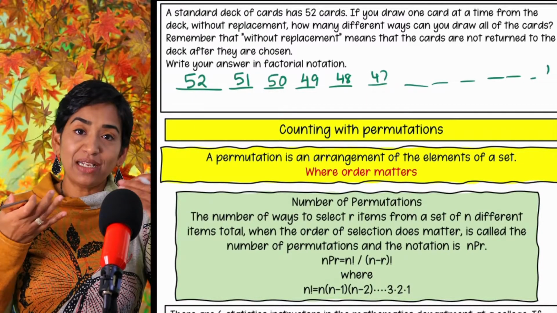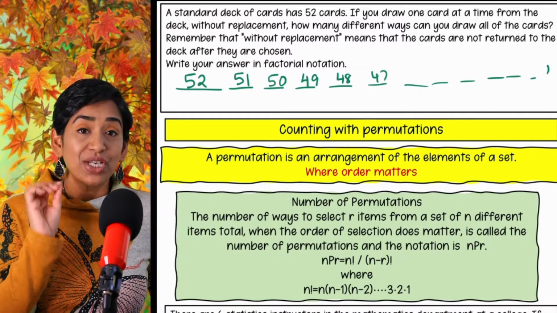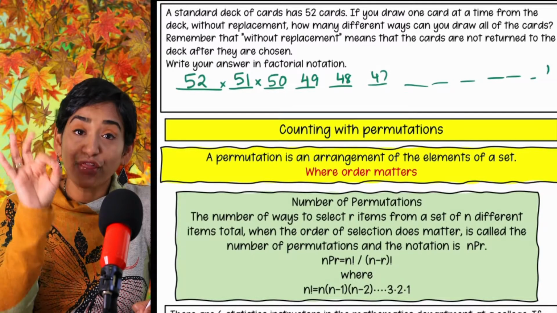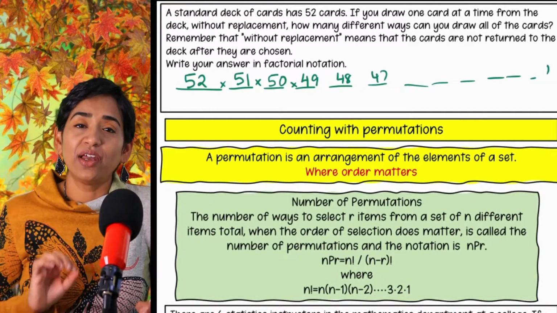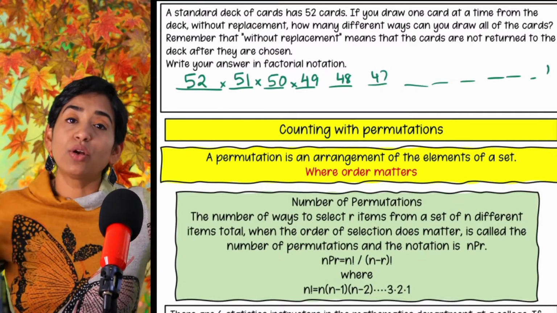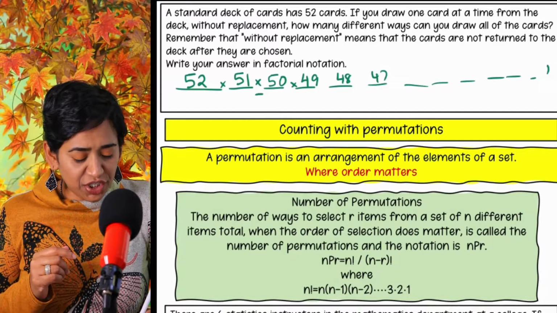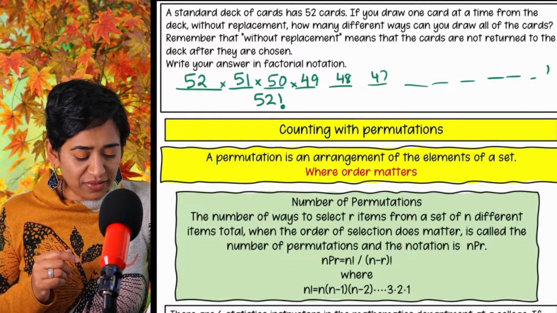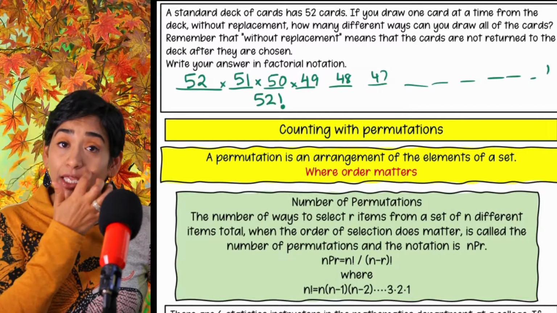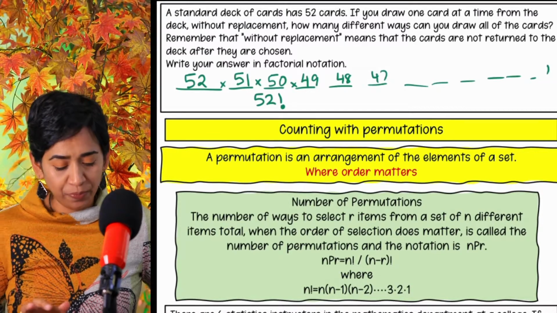And remember, when you multiply, they're asking you how many ways can you pick all the cards. That means you have to pick the first card and second and third and fourth. So it's 52 times 51 times 50 times 49 times 48, so on, going all the way up to 1. And that is nothing but 52 factorial. All right? There you go. Again, please take your time to think about the problem, see what's happening, and then start working out.